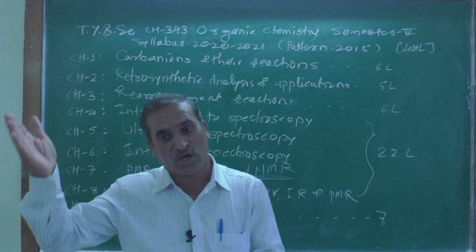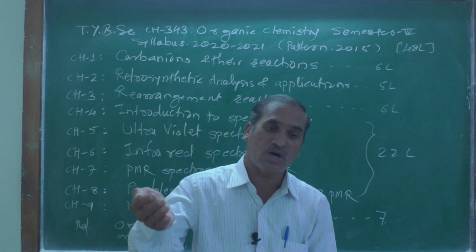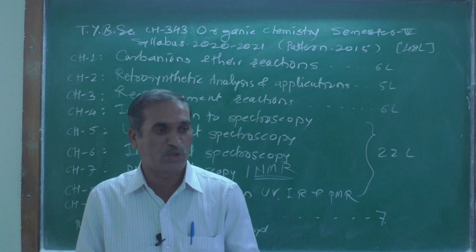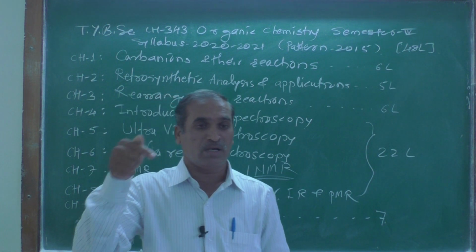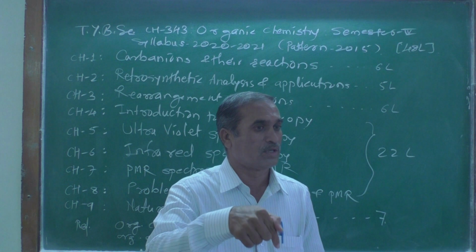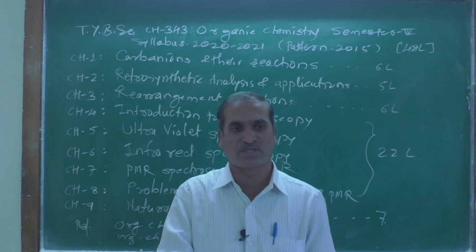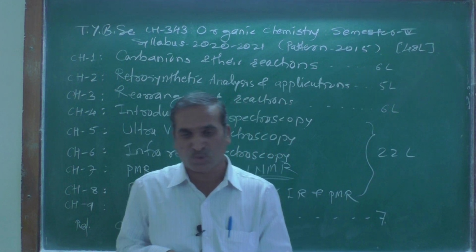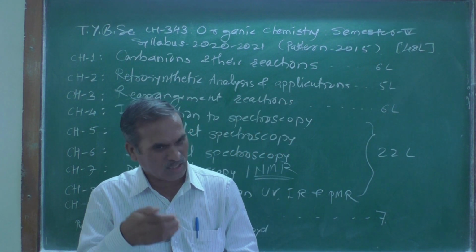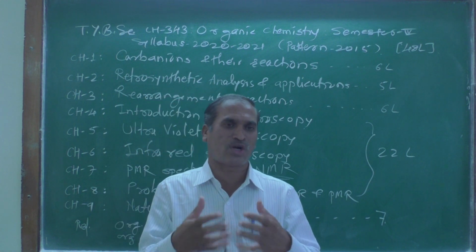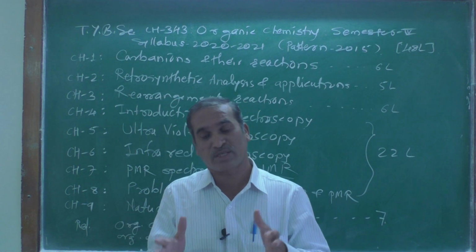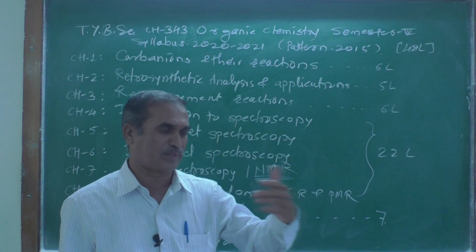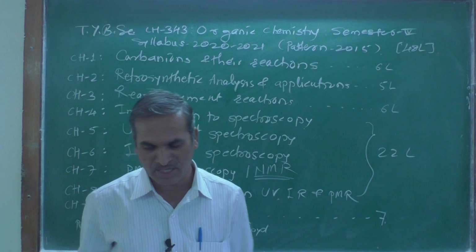Why that? Because adjacent to that methyl group there is a chlorine atom, and that chlorine atom introduces the inductive effect, meaning polarization. That polarity is the tendency of the chlorine atom to attract the electron density toward itself, and that's why the molecule becomes polar, and whatever hydrogens are present on that methylene group become deshielded.